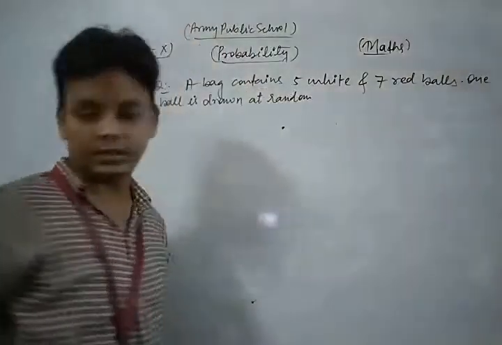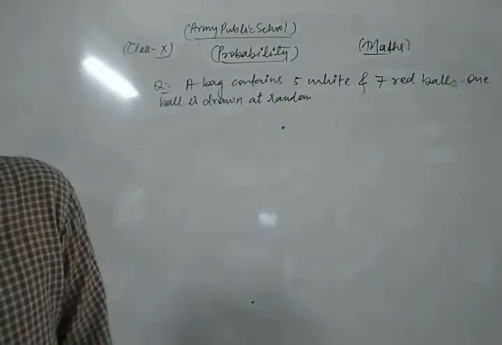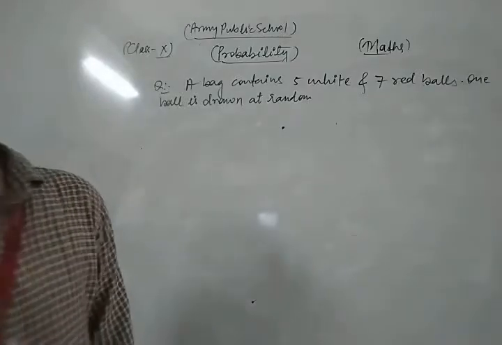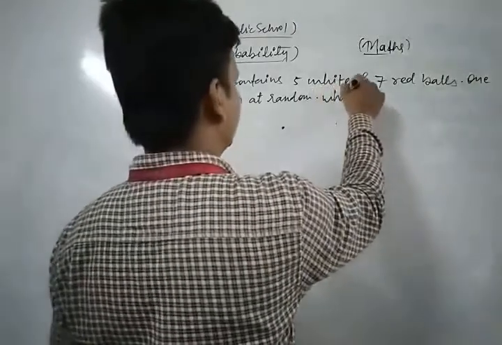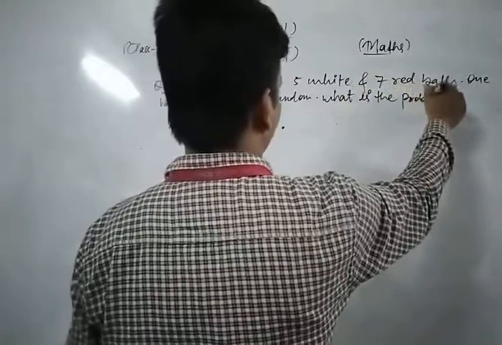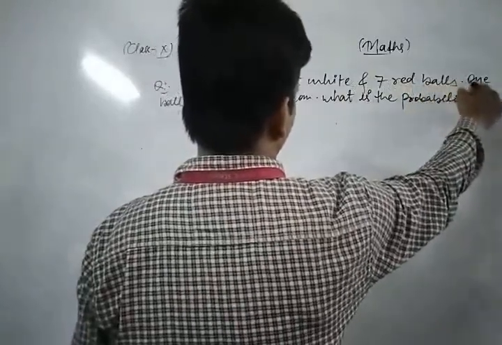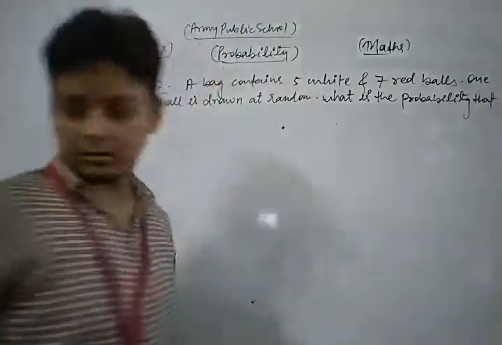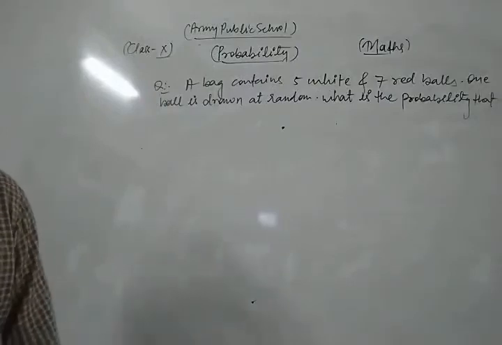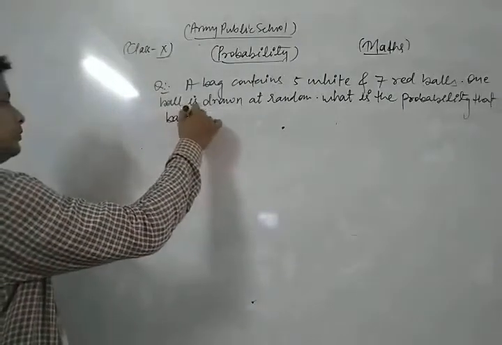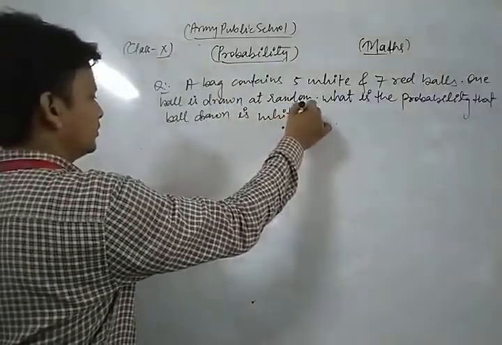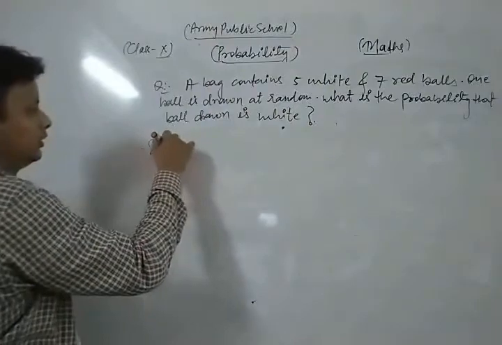One ball is drawn at random. What is the probability that the ball drawn is white? Now let's see its solution.